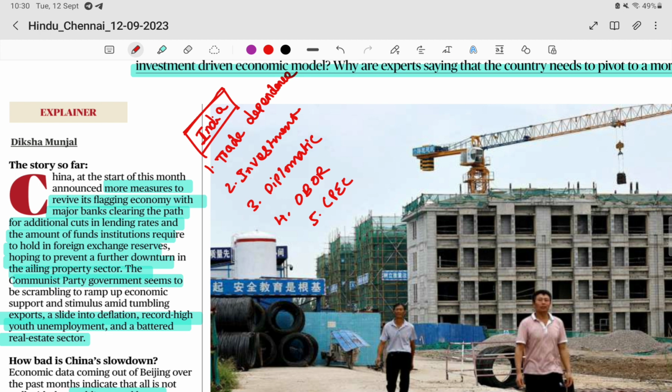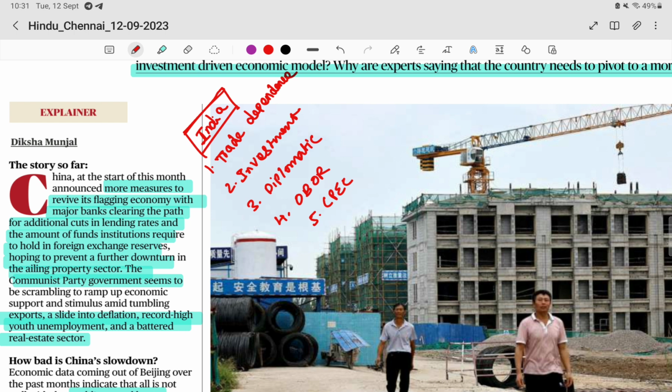And the crux we can take from this article is the impact on India. In India we can talk about trade dependence. India depends a lot on trade in goods, and all the industries in India depend a lot on raw materials from China. If China faces a slowdown and a liquidity crisis, it will definitely affect India's growth. India could also face inflation, because China is India's second largest trade partner, so it definitely affects India's trade dependence.